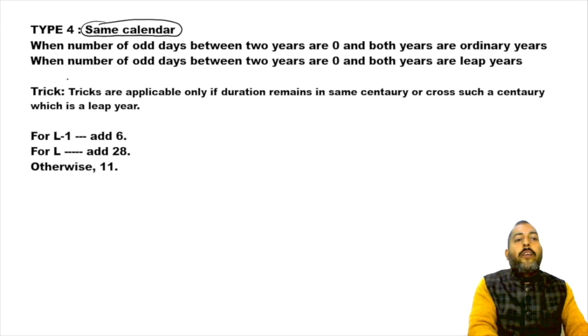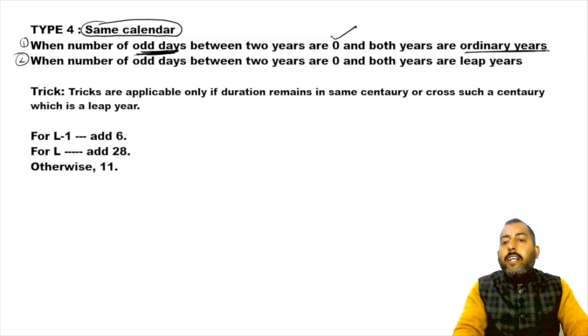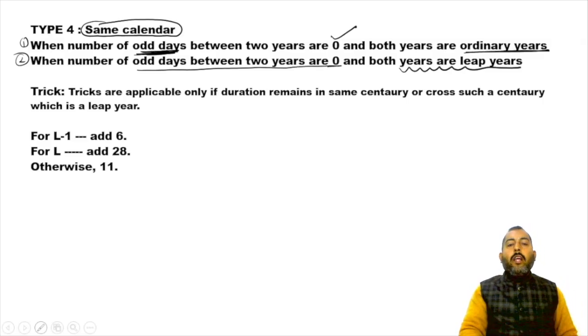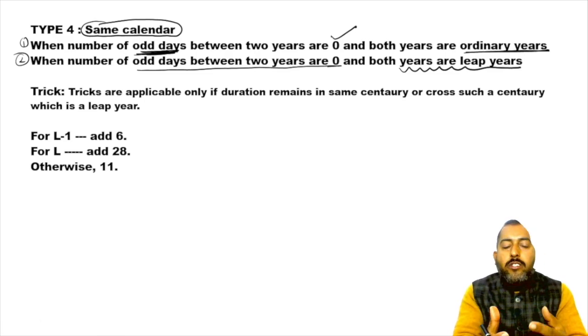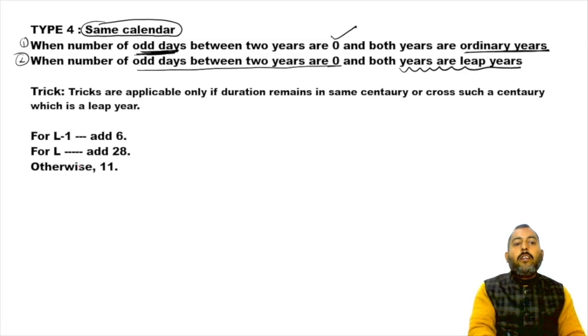So see, if you want to solve same calendar by using concept, these are the conditions that you have to justify. First condition, the number of odd days between 2 years must be 0, or they both must be ordinary. Second condition, number of odd days between the 2 years must be 0, or they both must be what? Leap. Now you can use these conditions to solve these questions manually. But apart from that, there are tricks also. Now let's just write down this.